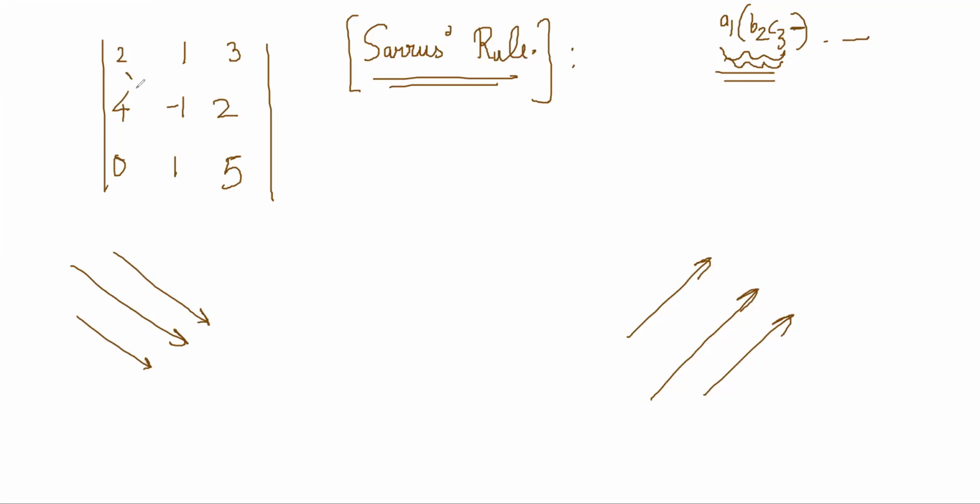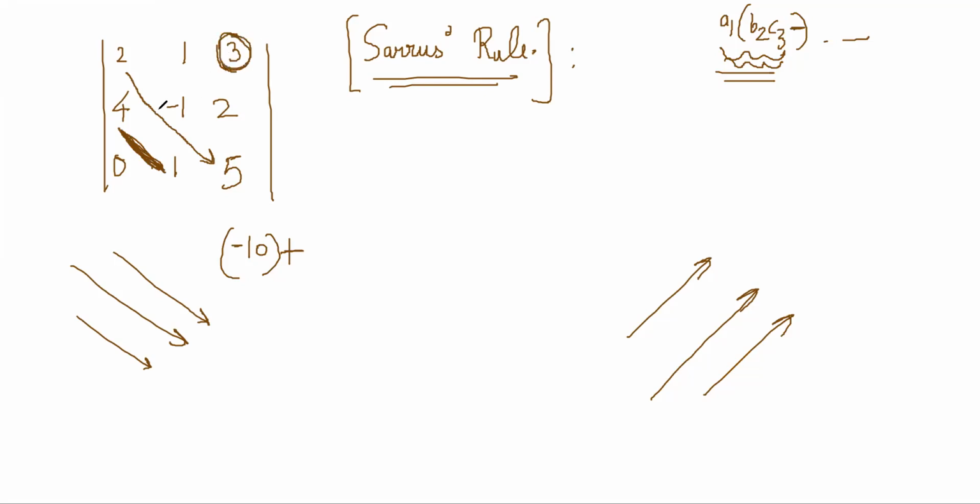So what is this? Product of these 3? 2 into minus 1 into 5, which is minus 10, right? Then you add product of 3 things, but this diagonal is only 2 terms, right? So you have to multiply it with the one remaining term, right?